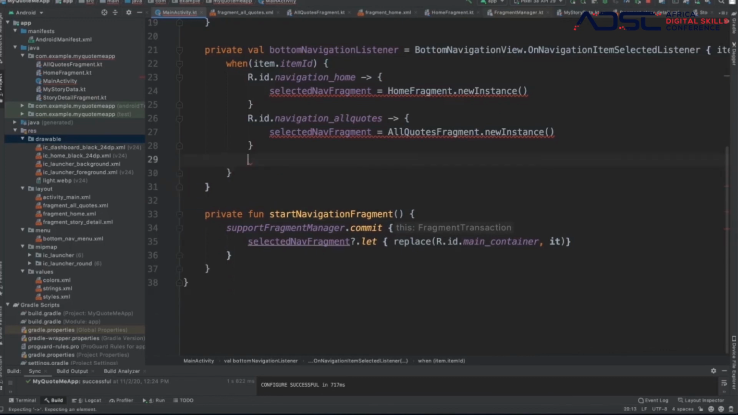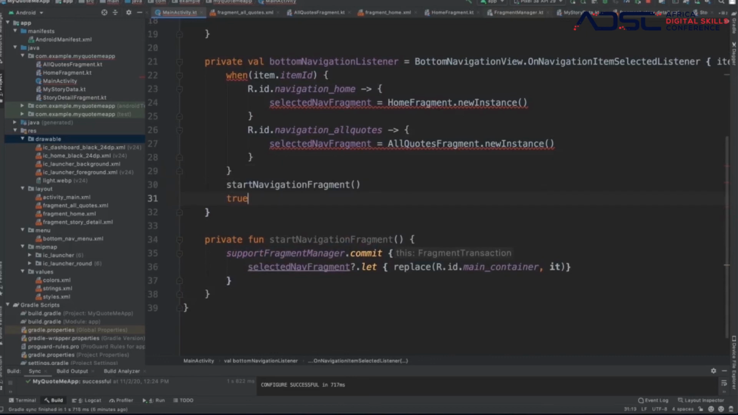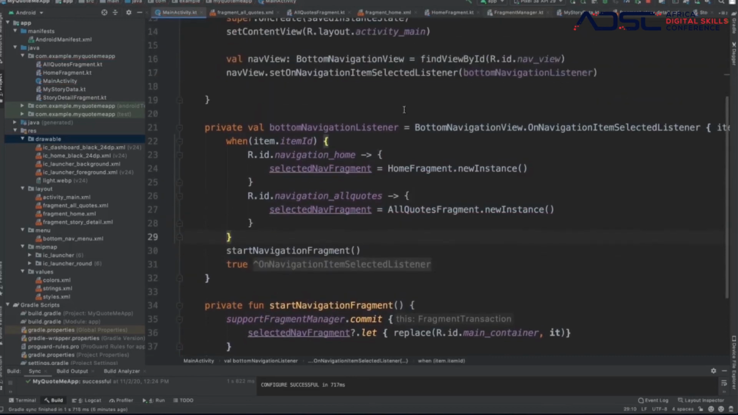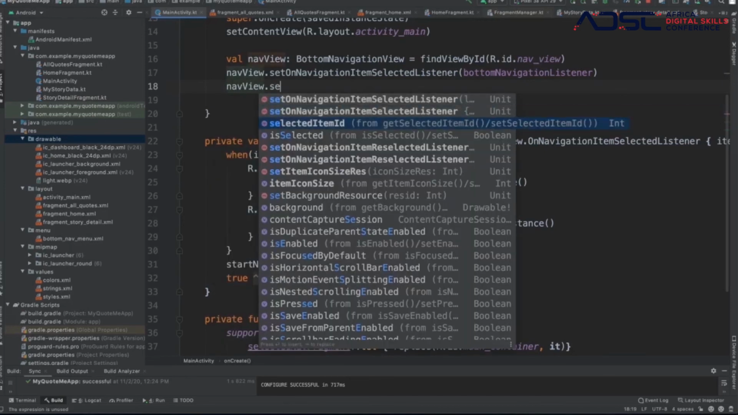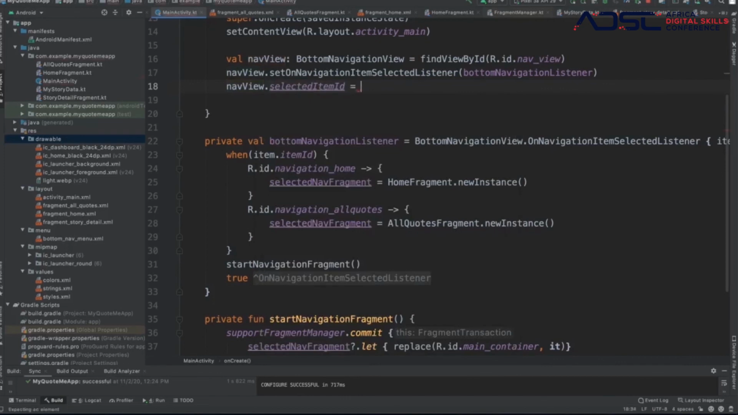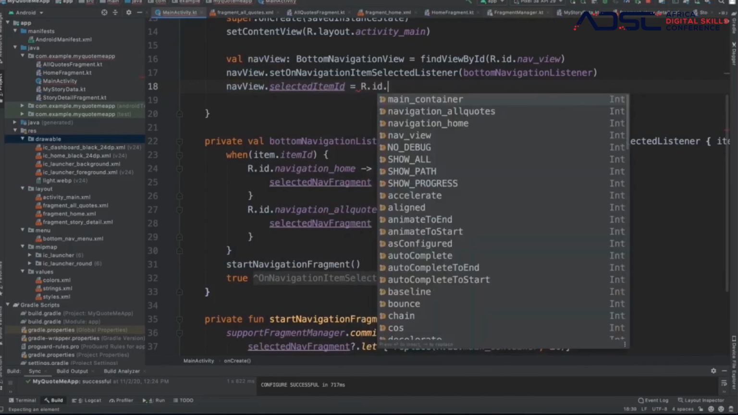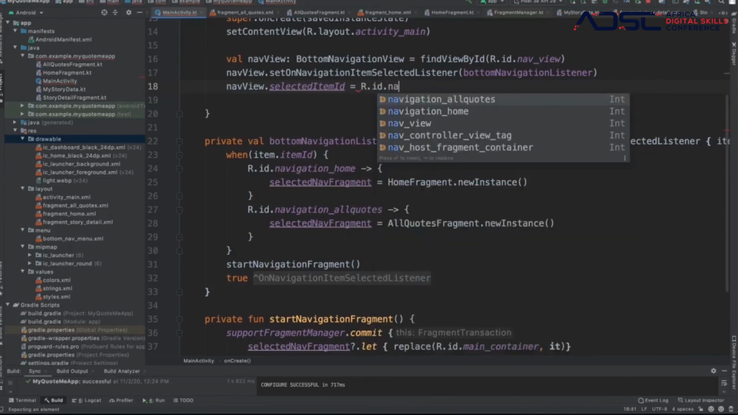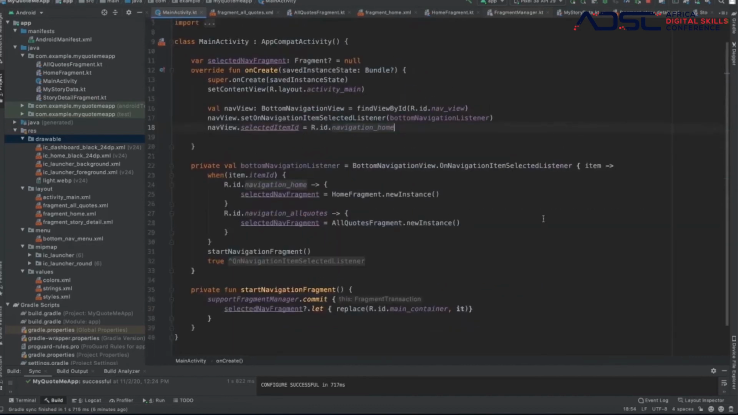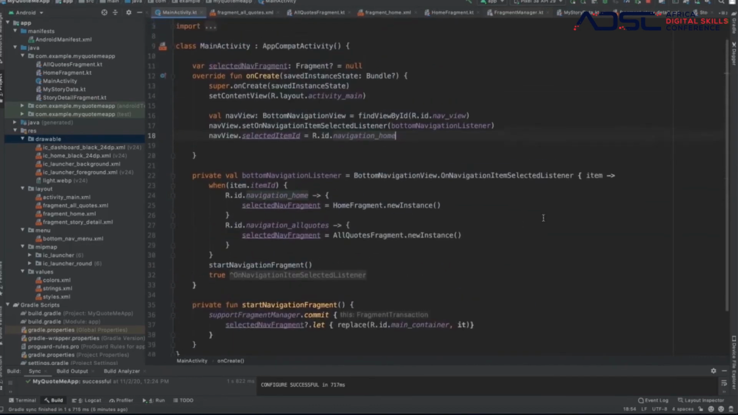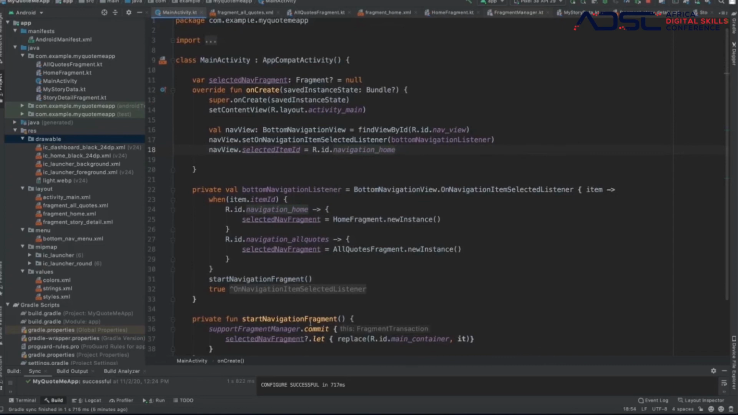We need to move this one out of this bracket. Boom. We return a true here. And then over here, what we have to do also is navigation view dot selected. So we wanted to selected ID. When we open it, we want this to be selected by default. Navigation home, right? So yes, now we have it. We have our main activity with the navigation home, the home fragment open.